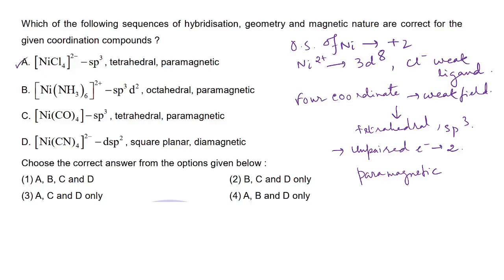Next, Ni(NH3)6 2 plus: sp3d2, octahedral, paramagnetic. Here also Ni is 2 plus, so it will be 3d8.